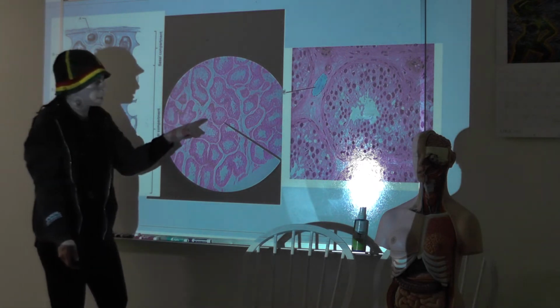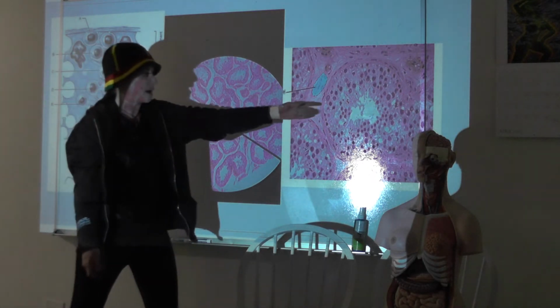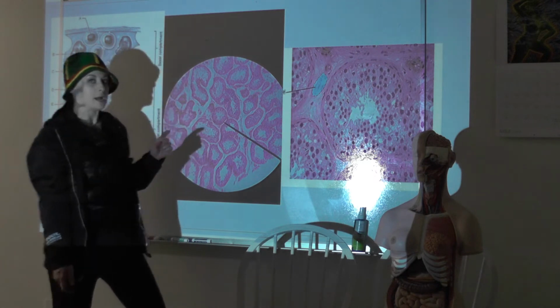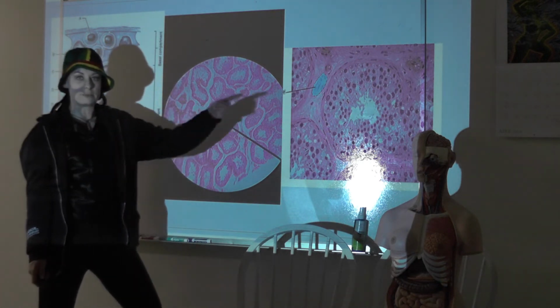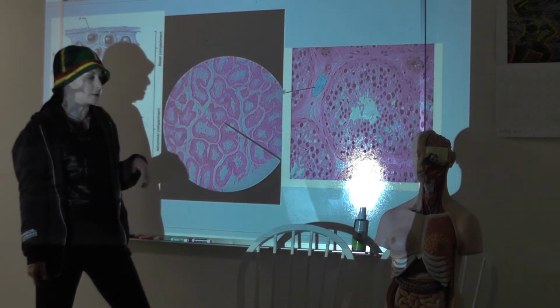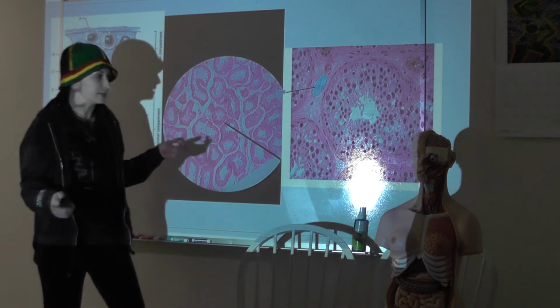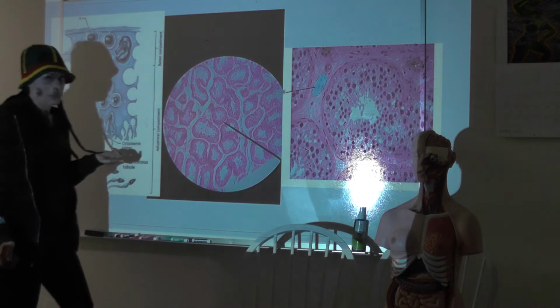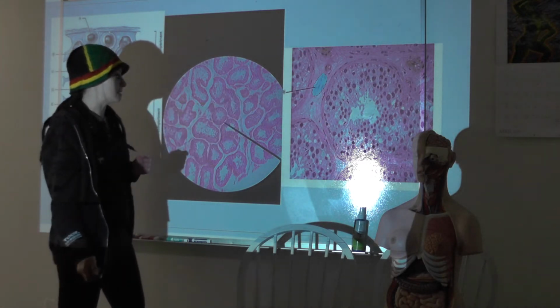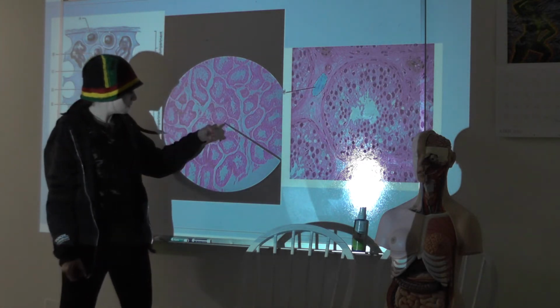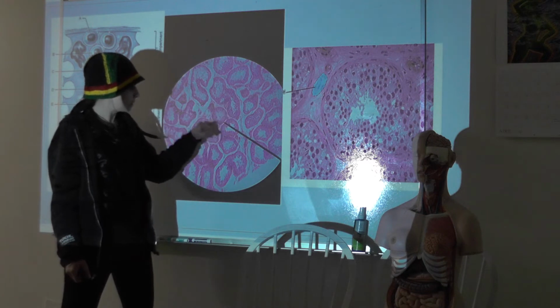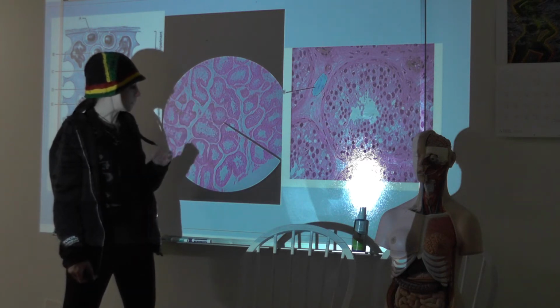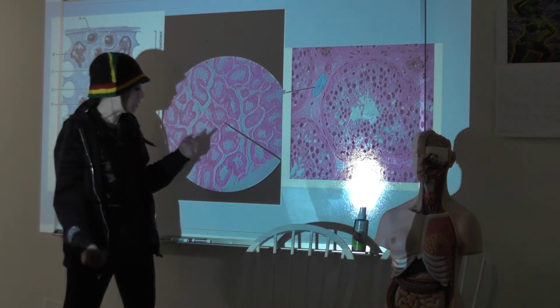So this is what I took in my living room. This is what you have on Mastering A&P. So I'm going to use one of these two types of figures probably for your practical exam, definitely for your practical exam. You might see something like this on the lecture portion, maybe not, but you'll definitely see something like this. So what could I ask you? Well, this is pointing right here. I could say, what structure is this? What cell types are present? To what does it respond and what does it do?